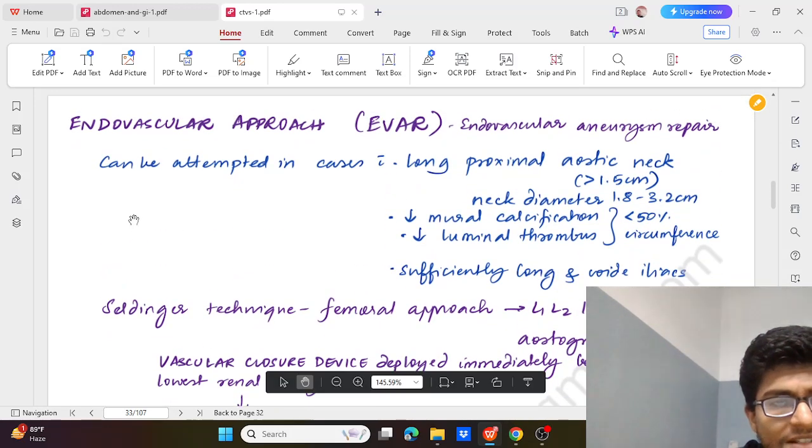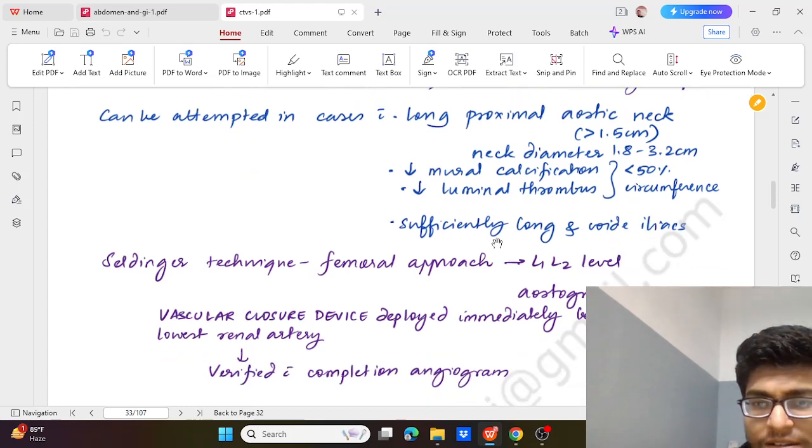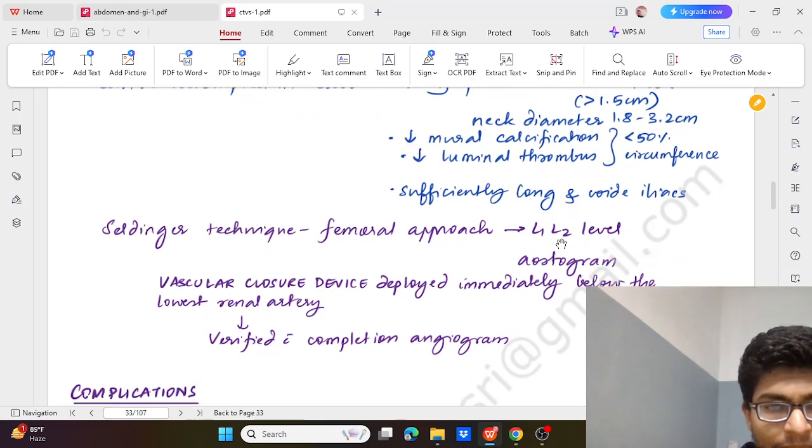Then we come to endovascular management, that is the endovascular approach, EVAR, endovascular aneurysm repair. It can be attempted in cases with a long proximal aortic neck, neck diameter of around 1.8 to 3.2 centimeter, decreased mural calcification and decreased luminal thrombus, like less than 50% of the circumference of the diameter, and sufficiently long and wide iliacs.